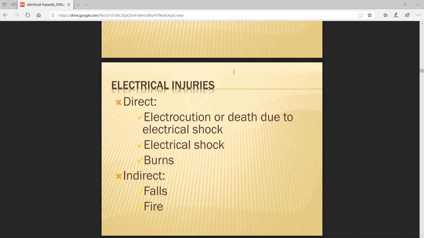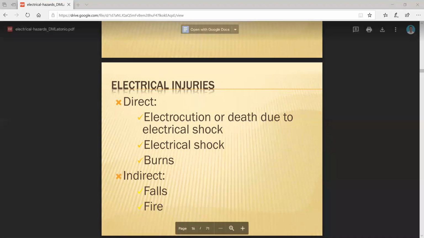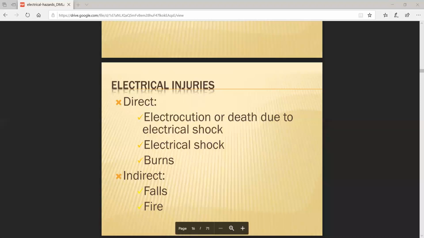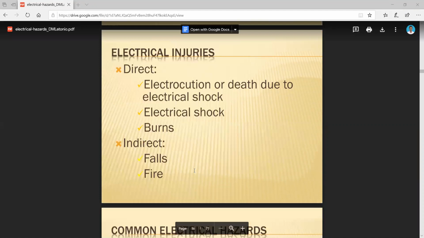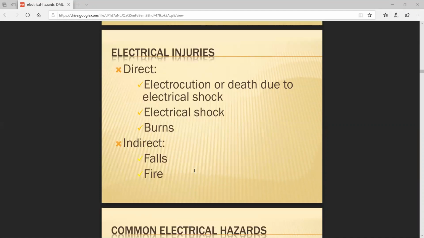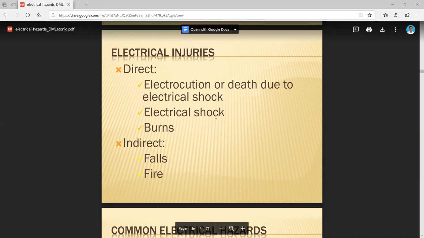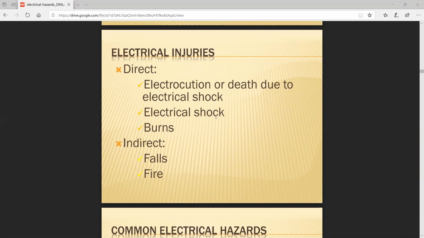First one, the direct method. If you consider the direct method, the systematic operation has to be considered for electrocution or death due to the electrical shock. That means the electrical current passes directly to the human body. This is known as the first one, the direct method, or the direct electrical shock, which can occur.